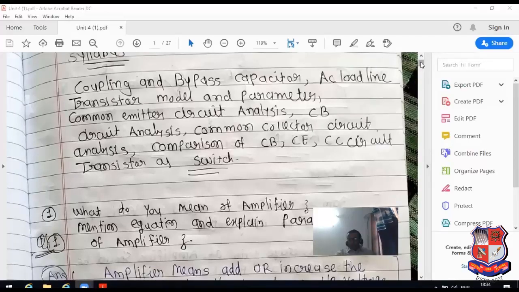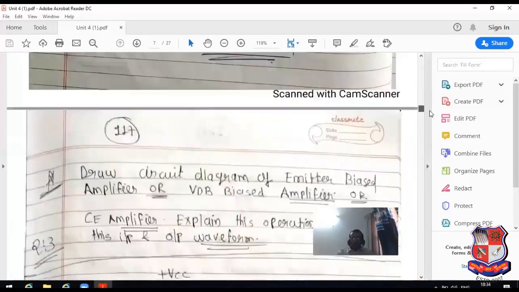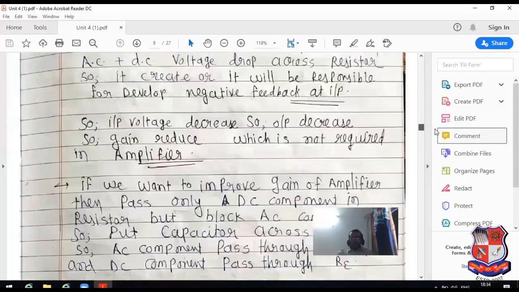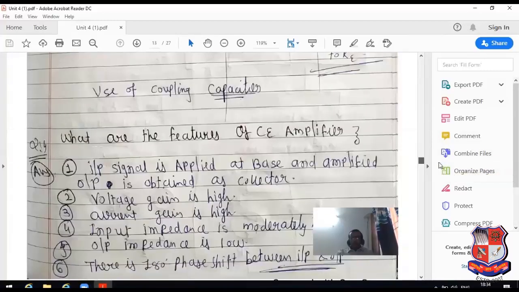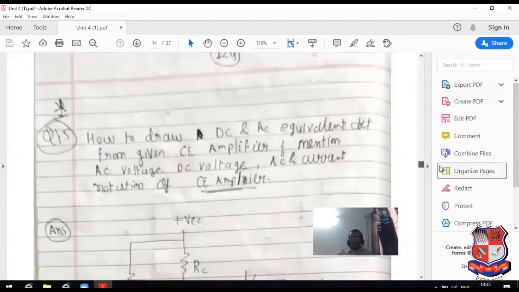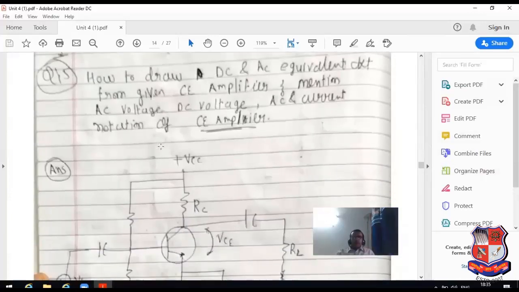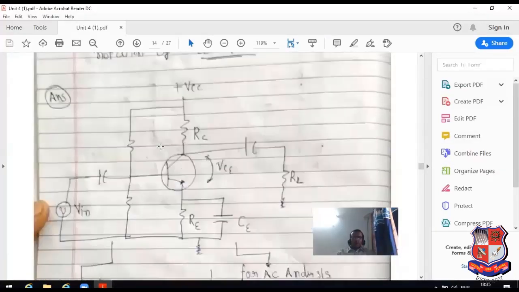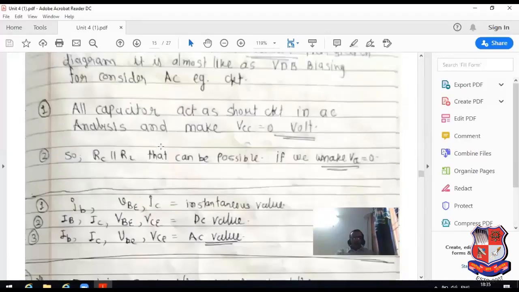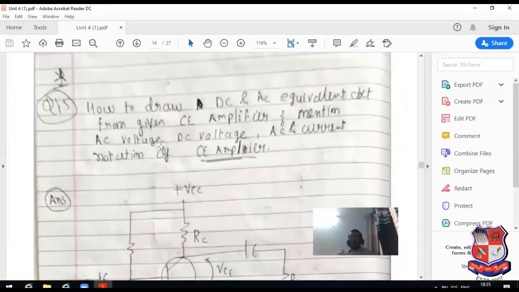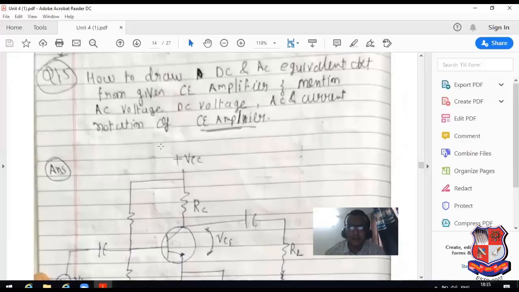Now I have switched over to the next point. See this: how to sketch the DC equivalent circuit and AC equivalent circuit of a given common emitter amplifier, and mention the AC voltage, DC voltage, AC current, DC current notation of the amplifier.